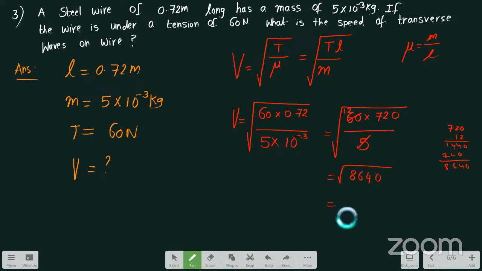8640. So we know, what is the value of 9 square? 9 into 9 will become 81. So definitely this value should be greater than 90 only, because 9 square will become 81. So what will be 90 square? 90 into 90 will become 8100. So this value is greater than 8100.